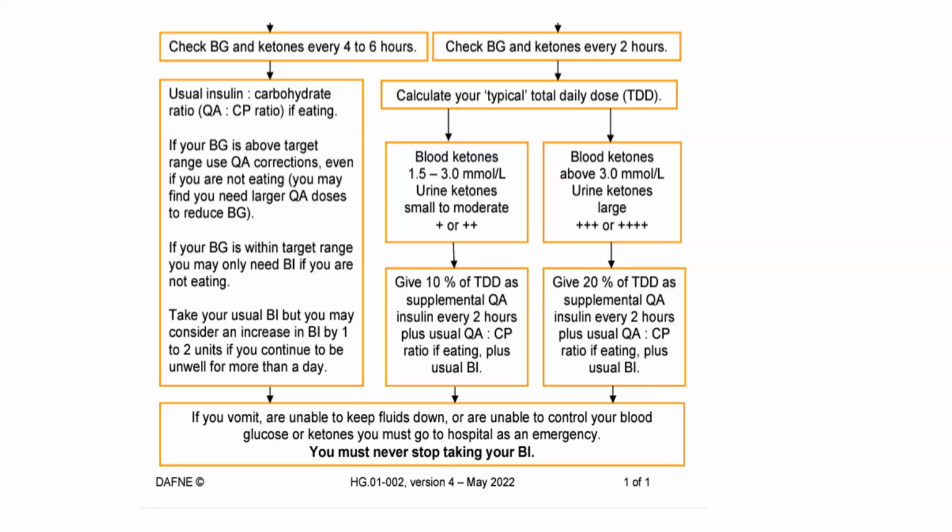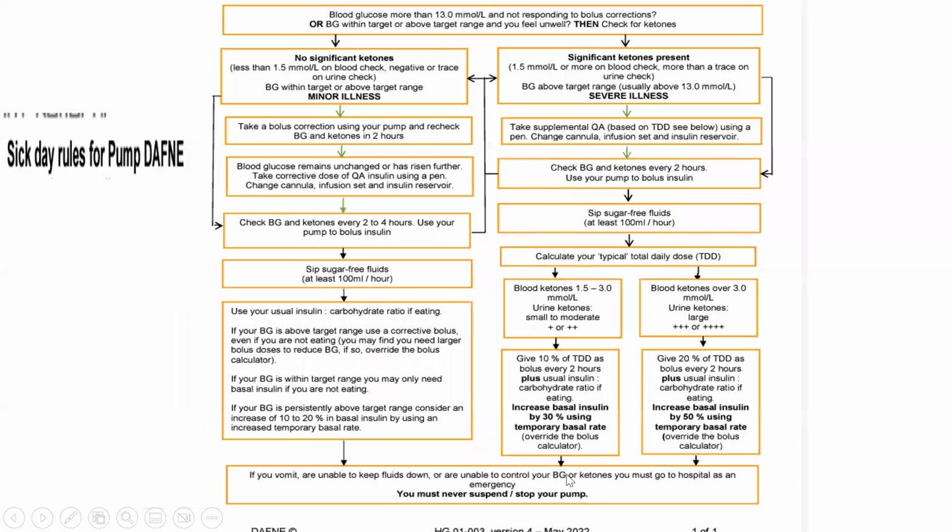In both the scenarios of minor or severe illness, if the patient is vomiting, unable to keep fluids down, or unable to control blood glucose or ketones, the patient should go to the hospital as an emergency, and should never stop taking the basal insulin. So this is as per the latest DAFNE guidance, which was uploaded in May 2020.